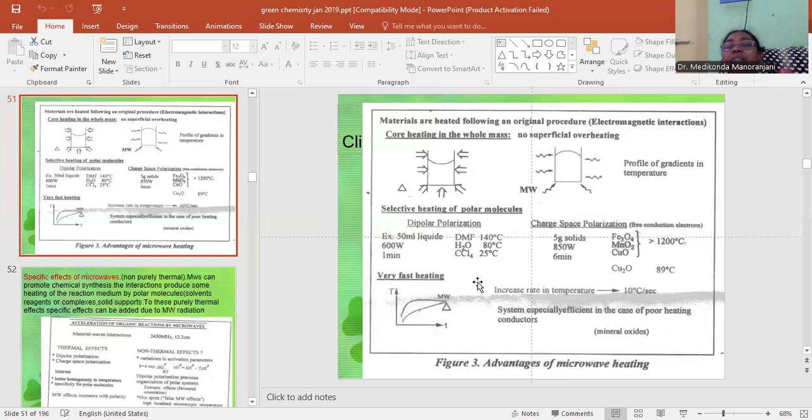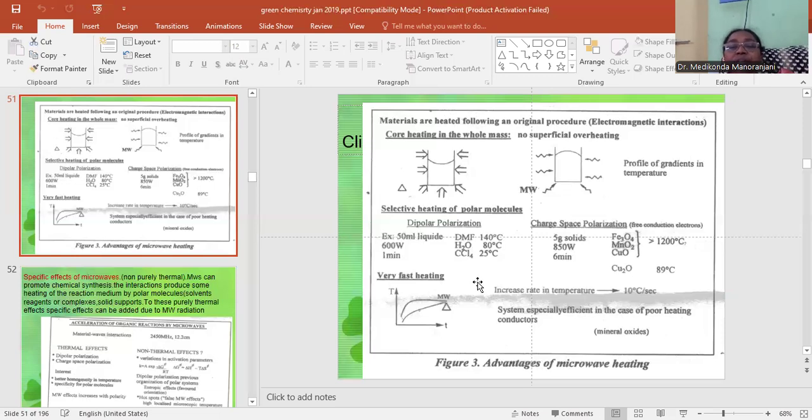In the case of charge space polarization, if you take 5 gram of solid and apply 850 watts for 6 minutes, Fe3O4, MnO2 and CuO, all of them will acquire a temperature of 1200 degrees centigrade, whereas Cu2O will acquire a temperature of 89 degrees.